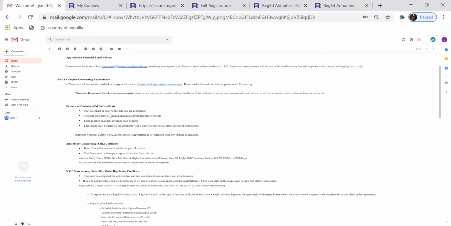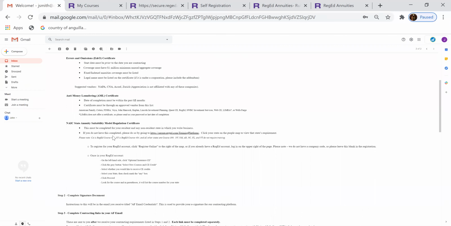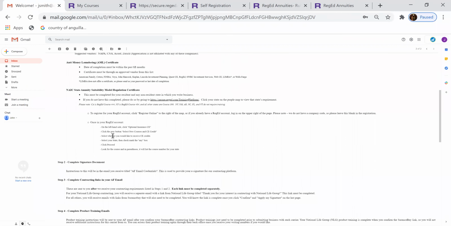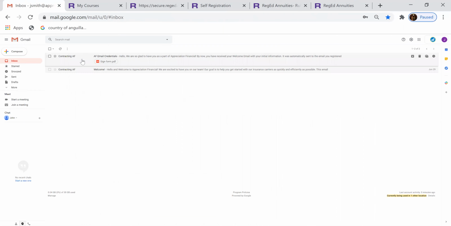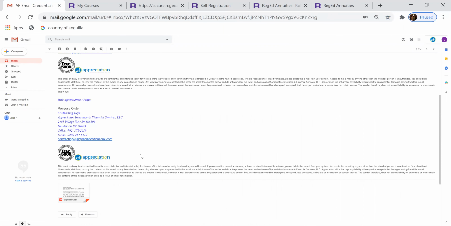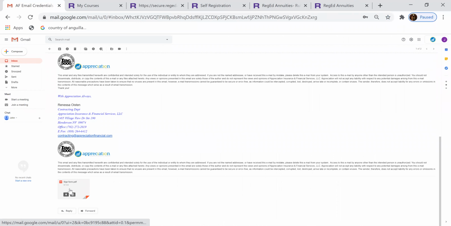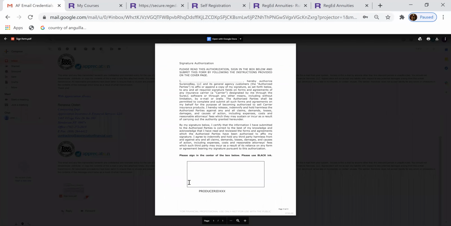And once you have that completed, you can send what lists right here, one email back to contracting@appreciationfinancial.com and attach your E&O, anti-money laundering, and the state annuity training. Other than that, it's just completing the signature form that's in the AF email credentials. And I'm going to show you that again. If you come back to your inbox and go to AF email credentials, this will be attached from contracting, and this is the signature form.